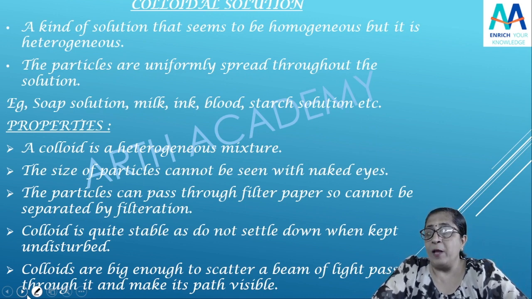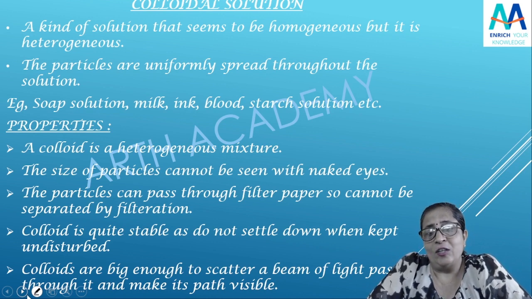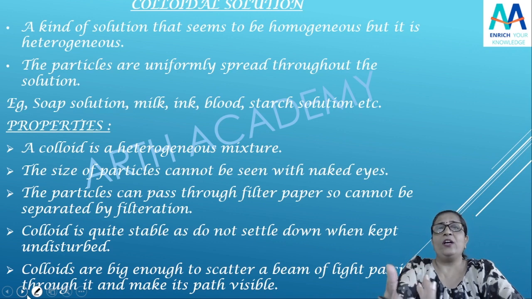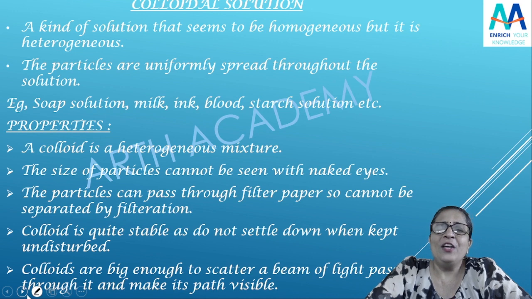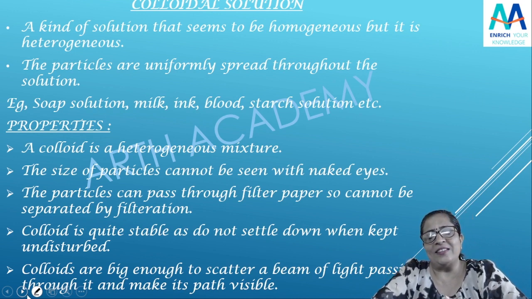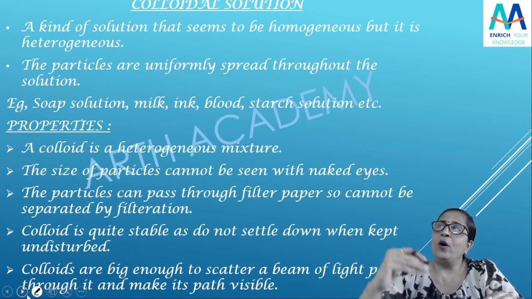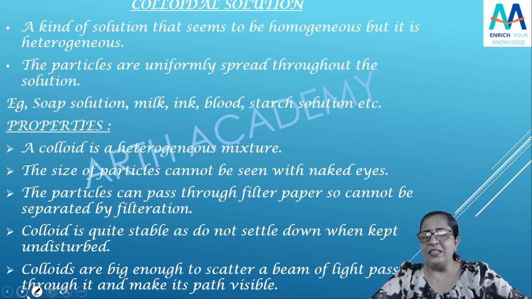What is this? It is also, students, a heterogeneous mixture. But it is very interesting. Listen carefully. It is a type of solution that is heterogeneous, but when you look at it normally, it looks homogeneous. Why? Because its particle size in diameter is in between: they are not as small as a true solution and not as big as a suspension. The particles are in between.